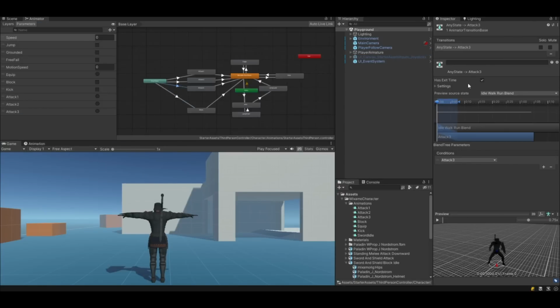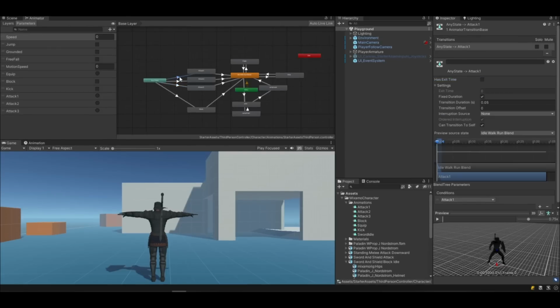It should be inactive. It is important to prevent moving our character without completing the attacking animation.